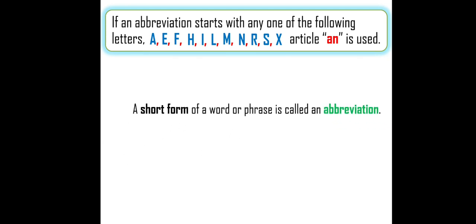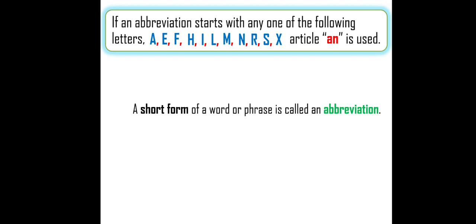A short form of a word or phrase is called an abbreviation. Actually, my name is Shekhar. My qualification is MA B.Ed. What is MA? MA is an abbreviation. An abbreviation is always written in the capital form only. I think you might have seen in the first slide my name and my qualification, MA B.Ed.